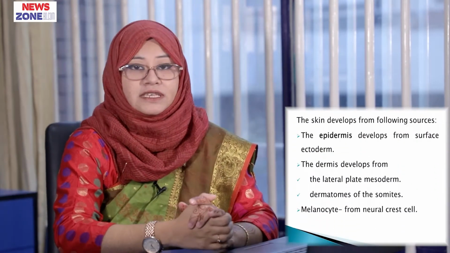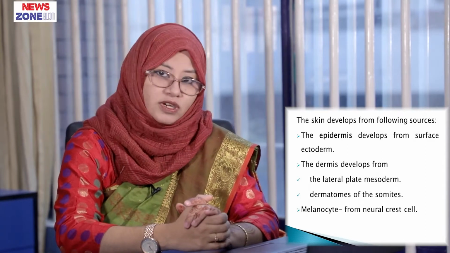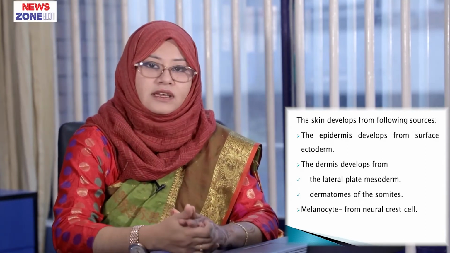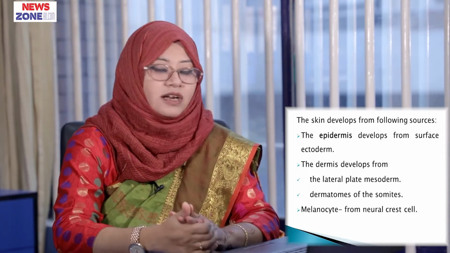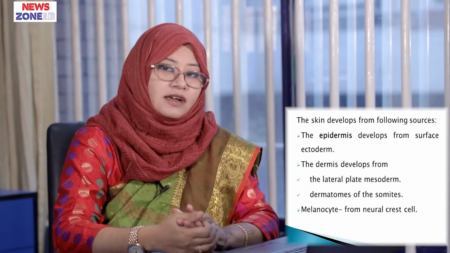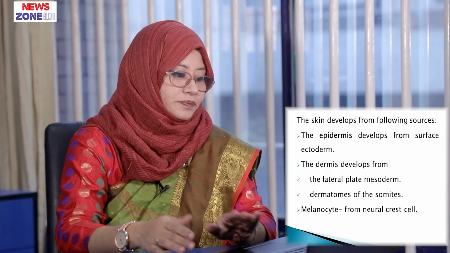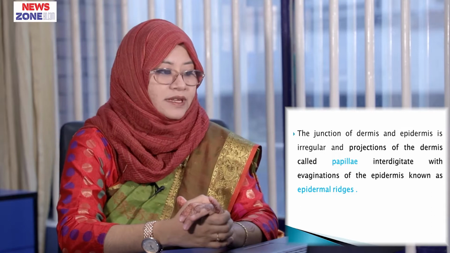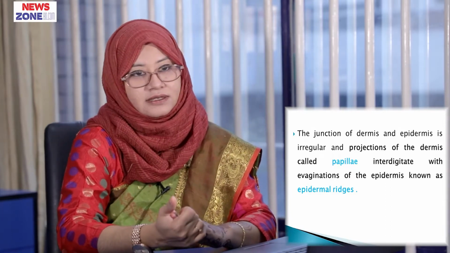The skin develops from many sources. The epidermis develops from the surface ectoderm. The dermis develops from the lateral plate mesoderm and dermatomes of the somites. And the melanocyte cell comes from neural crest cell. The junction of dermis and epidermis is irregular and projections of dermis called papilla interdigitate with evaginations of the epidermis known as epidermal ridges.